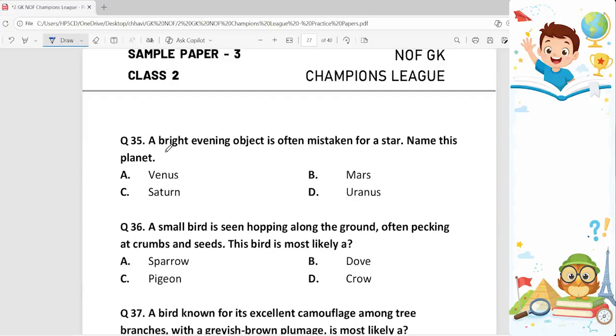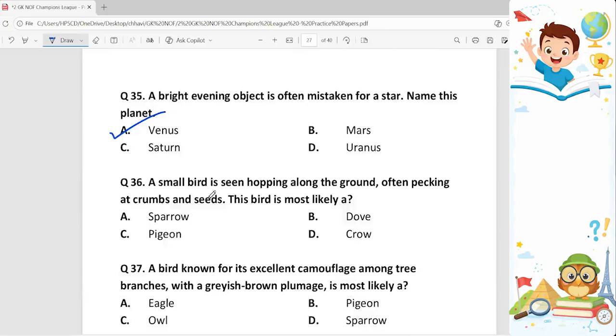35th question. A bright evening object is often mistaken for a star. Name this planet. Options are Venus, Mars, Saturn, and Uranus. So our correct answer is Venus. Option A is the correct one.